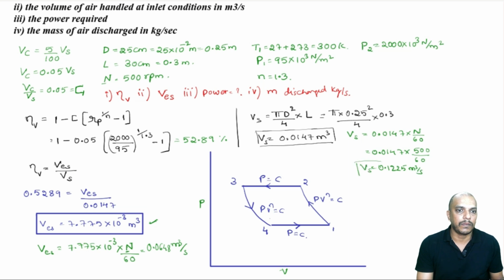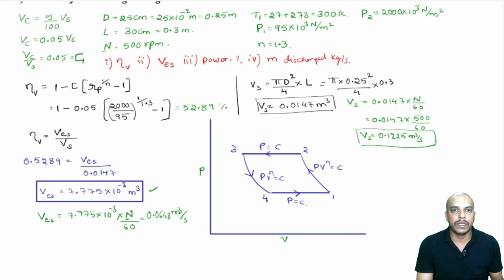So, that will be the swept volume. Now, we have written VES and Vs in meter cube as well as meter cube per second.